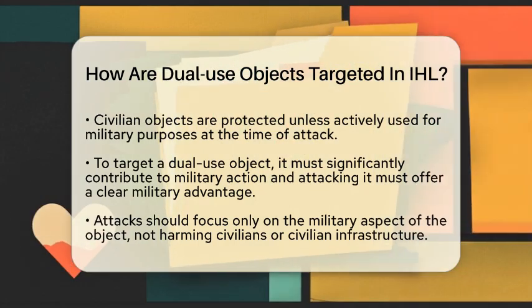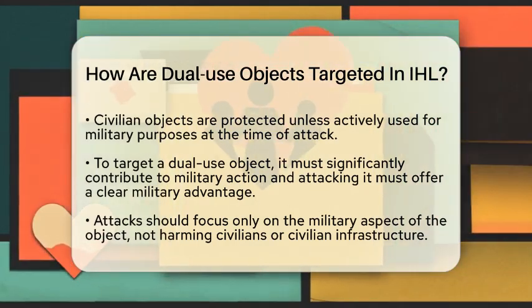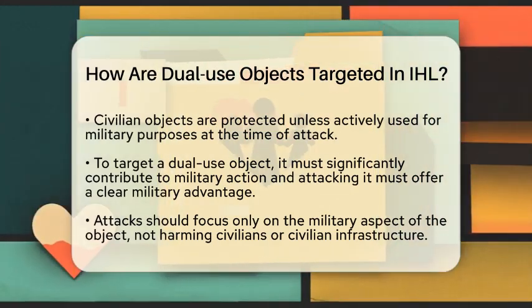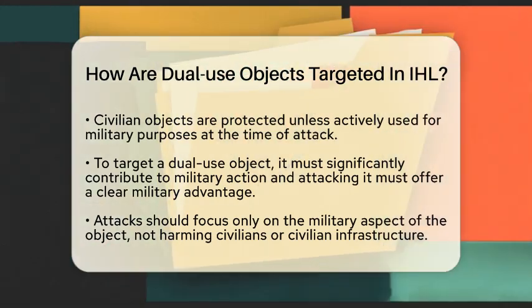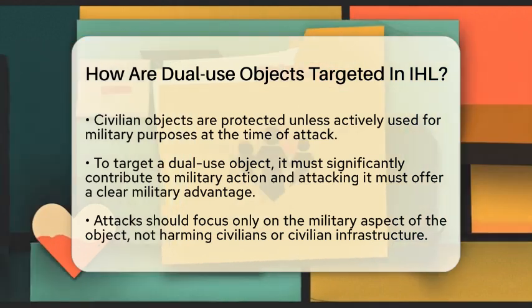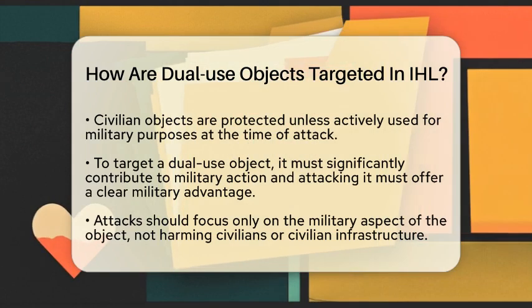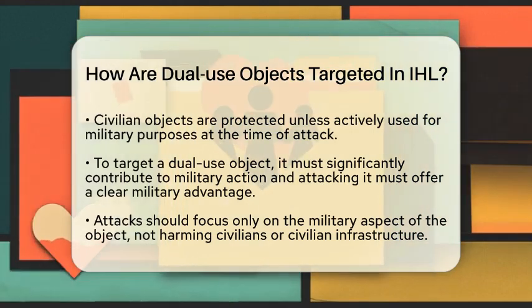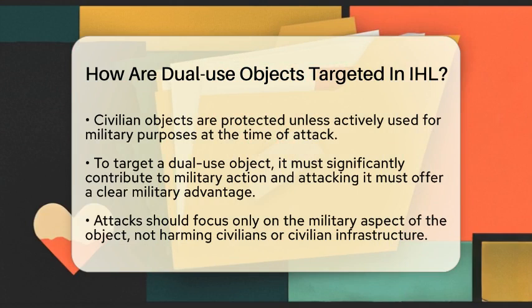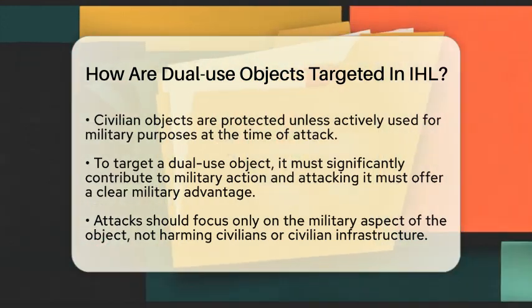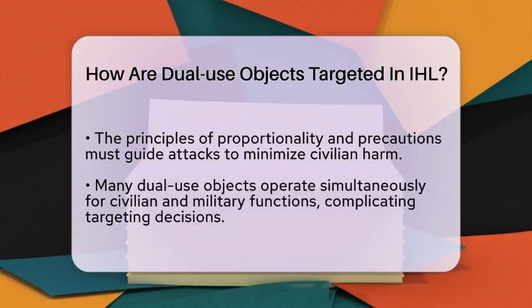When targeting a dual-use object, the attack should focus only on its military use. It's not about harming civilians or damaging civilian morale. Protecting civilians is always a priority. Attacks must follow the principles of proportionality and precautions. Proportionality means the harm to civilians should not be excessive compared to the military gain. Precautions involve taking all possible steps to reduce civilian harm.